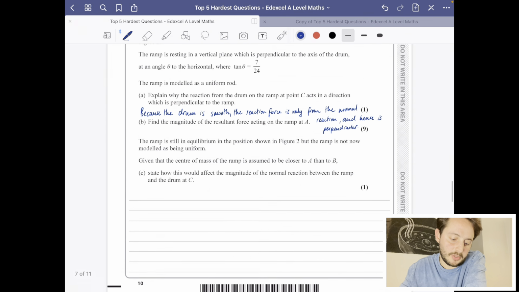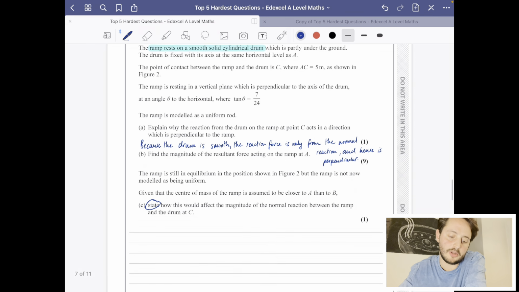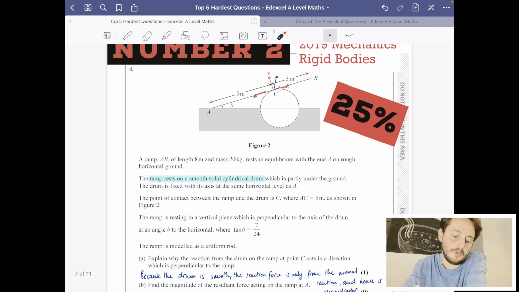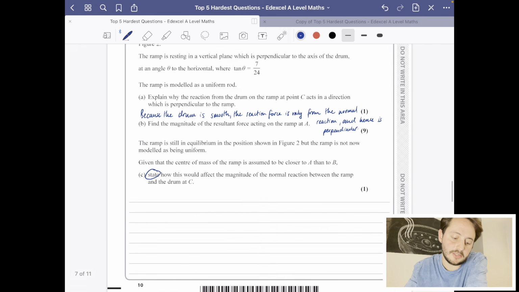Last thing we want to do for part C, it says, given that the center of mass of the ramp is assumed to be closer to A than B, how would this affect the magnitude of the normal reaction? And it says state how it would affect the normal reaction between the ramp and the drum at C. So if you imagine this becoming heavier down at this end, it means that it's going to be pressing less hard on C, which means the normal reaction at C is going to decrease.